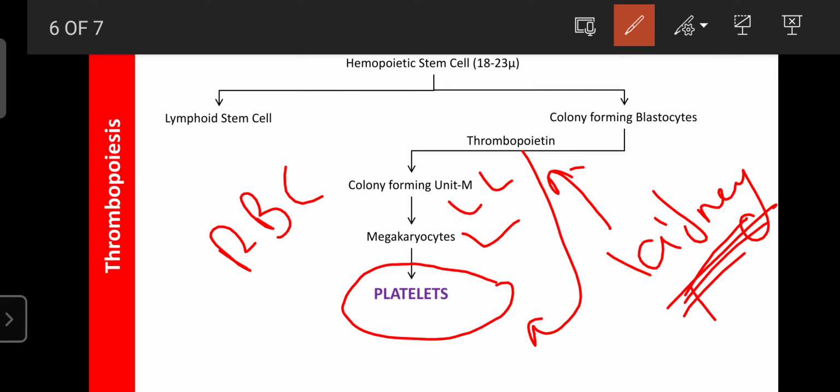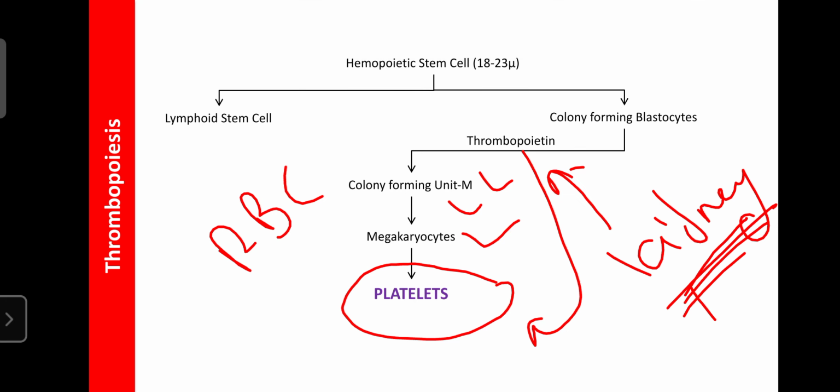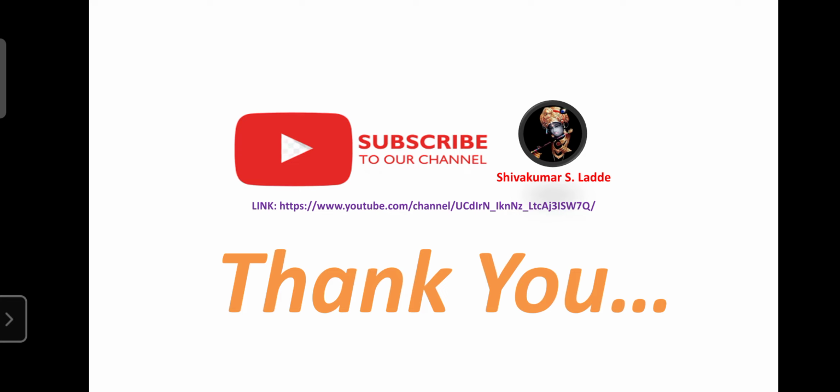Various tests are available, or you can also conclude the scenario of the kidney. If you improve the kidney function, the production of RBC and the production of platelets automatically increases. Even the production of WBC also increases.